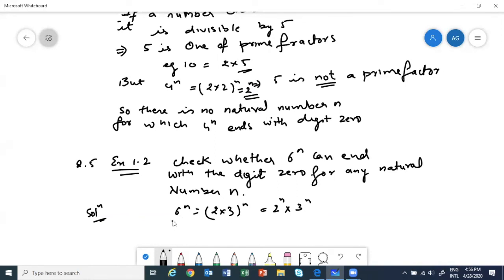But 6 power n will never have 5 in the prime factors. So for no natural number n can 6 power n end with a 0. On similar lines to the previous question, please complete it, students. Once you are done, let me know.